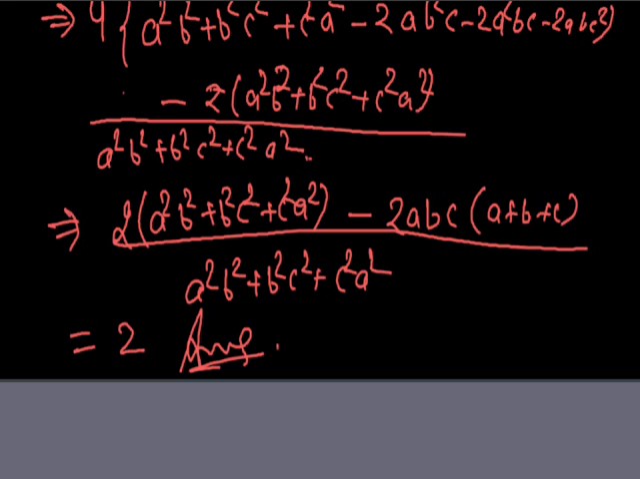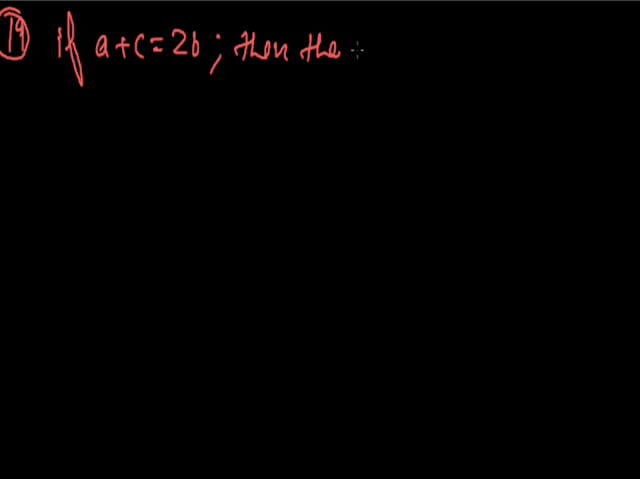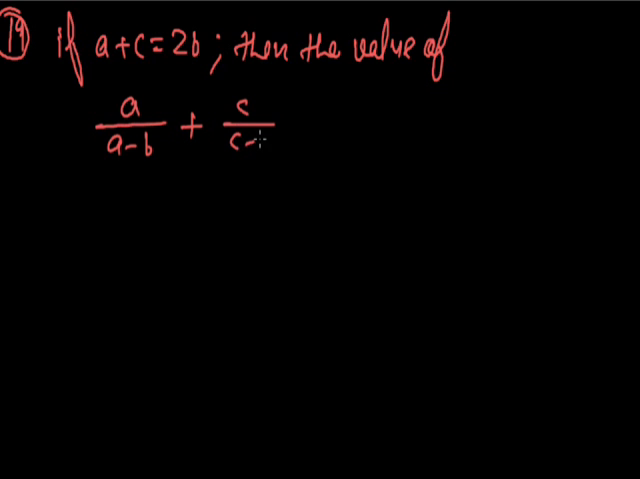The next question number 19 is, if a plus c is equal to 2b, then the value of a upon a minus b plus c upon c minus b is equal to what? To solve the above question, as we have given that a plus c is equal to 2b, from here we can have a minus b is equal to b minus c.